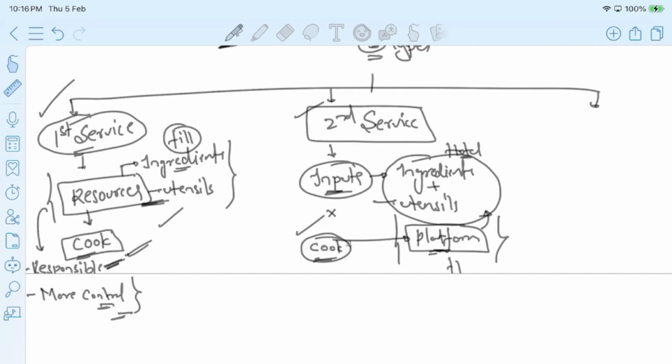It means the hotel is taking care of the platform. My focus is, as a user, I can focus on my dish. That is the second type of service. The hotel is also providing one more service type.